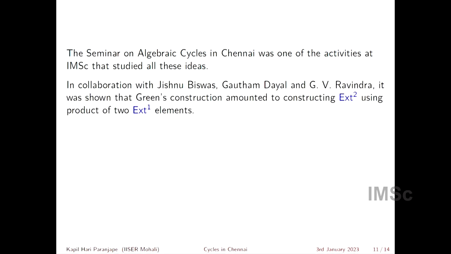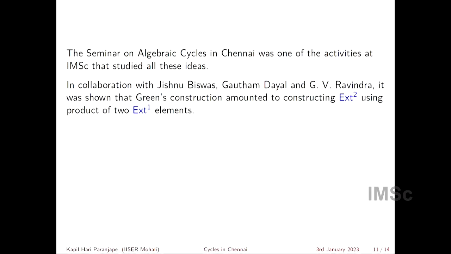So the first thing we did was in collaboration with Jishnu Biswas, Gautam Dayal, and G.V. Ravindra. I should say that Jishnu is a faculty member at the Indian Statistical Institute. Gautam Dayal, whose footsteps in some sense I may have followed, is a teacher in Srishti, a school in Bangalore. And G.V. Ravindra is a faculty member at the University of Missouri, St. Louis. So they were all here, Jishnu as a postdoc and Gautam Dayal and Ravindra as students. And we showed that Green's construction amounted to constructing Ext^2.